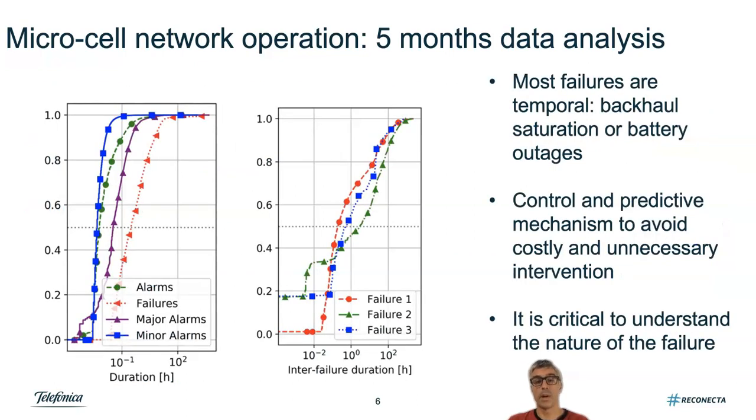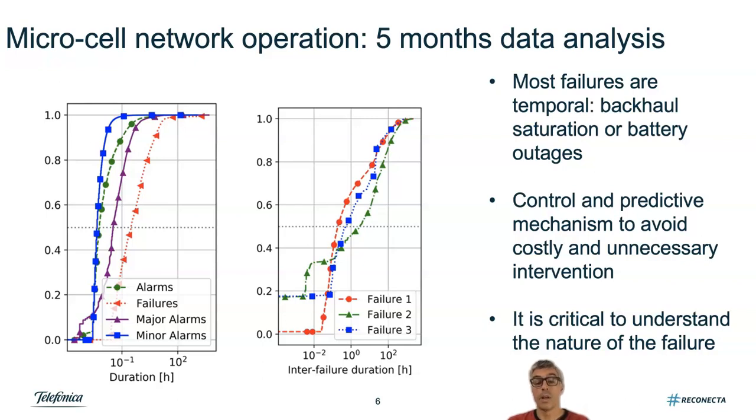Here is a deeper analysis of the data. On the left-hand side, we analyze the duration of the alarms and the failure, also distinguishing between major alarms and minor alarms. The first thing you notice is that the failures are usually longer than the alarms. Nevertheless, the failures are short. 90% of them are shorter than 1 hour, and only 1% of them is longer than 24 hours.